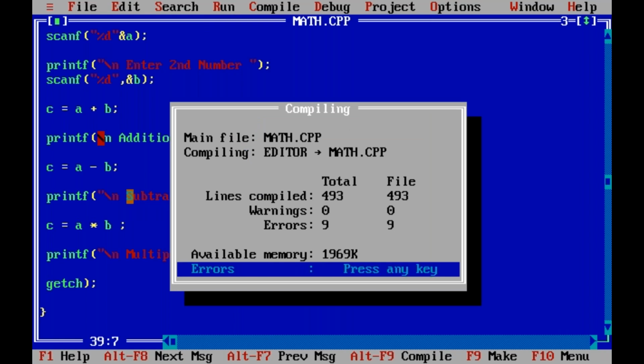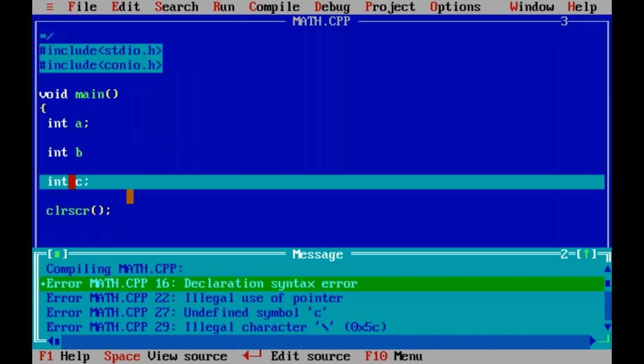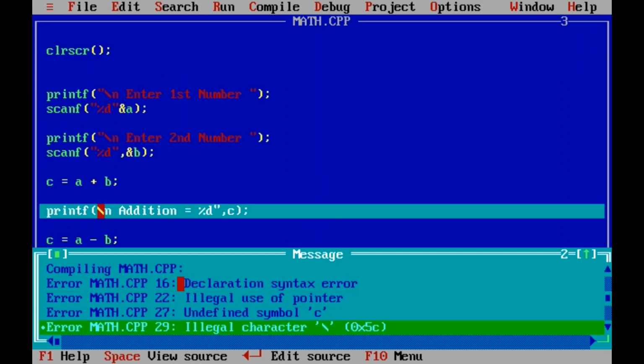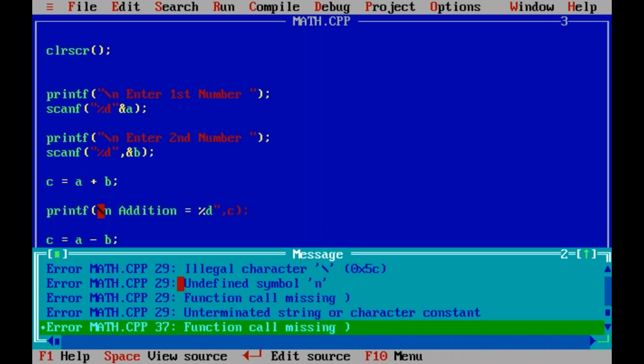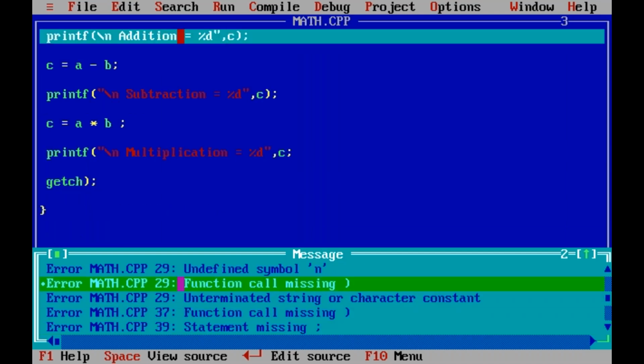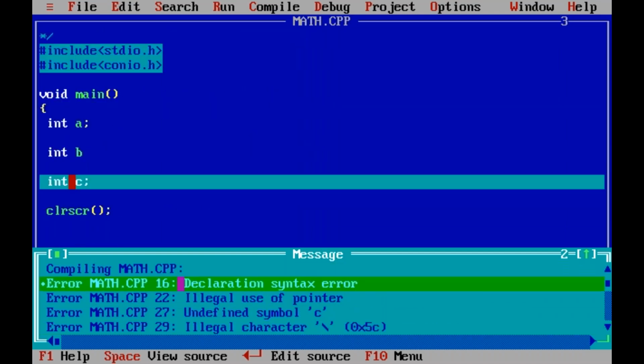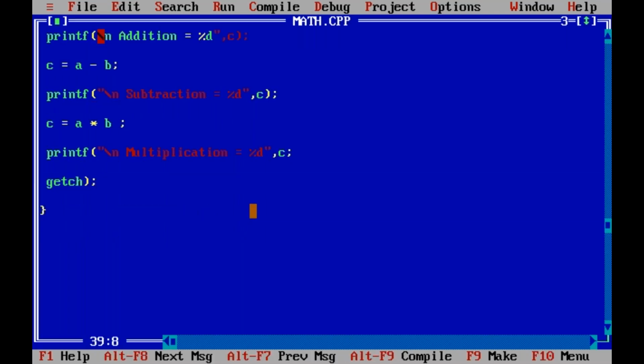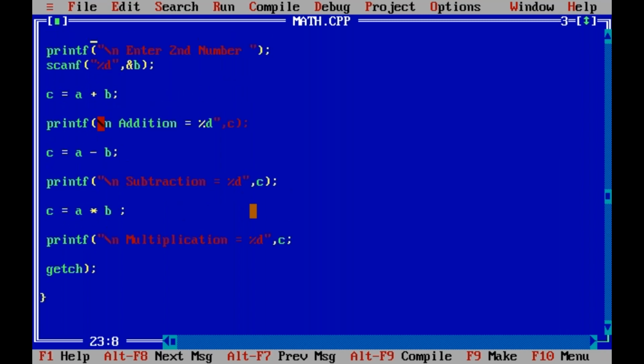See these errors. How many errors? Nine errors. It shows all the errors, right? An interpreter shows only one error. See, the enter key shows the errors: at the bottom, the 16th line error, the next line error, the 22nd line error, the 27th line error, the 29th line error. Like this, all the errors from top to bottom. The compiler checks the whole program from top to bottom and shows all the errors. So next you have to correct all the errors.